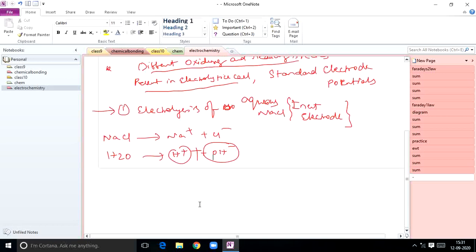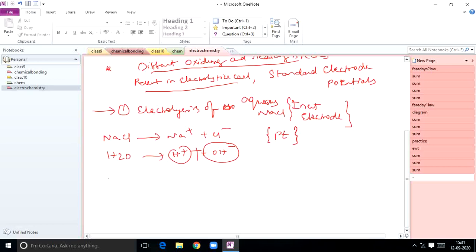What are the electrode reactions that take place here? We are taking aqueous NaCl, that is the key point. Here for the inert electrode I can take platinum. Platinum is mostly taken as an inert electrode, and it won't interact with the electrolyte or the redox reactions.